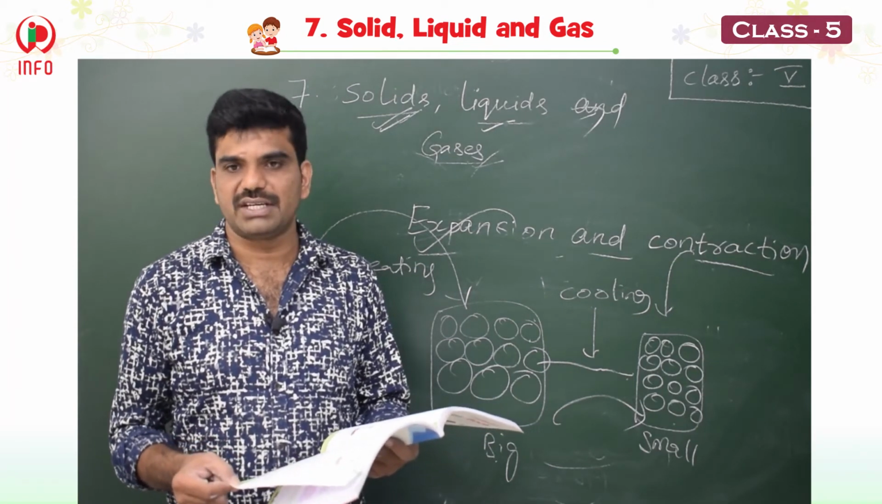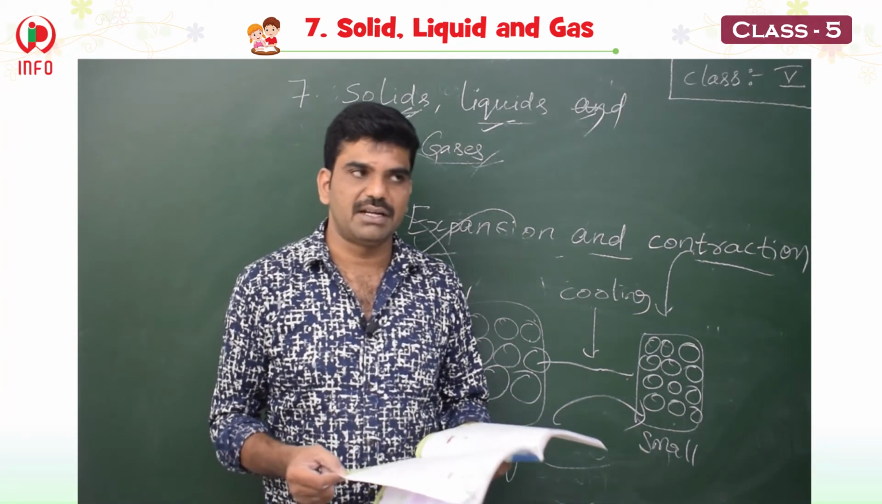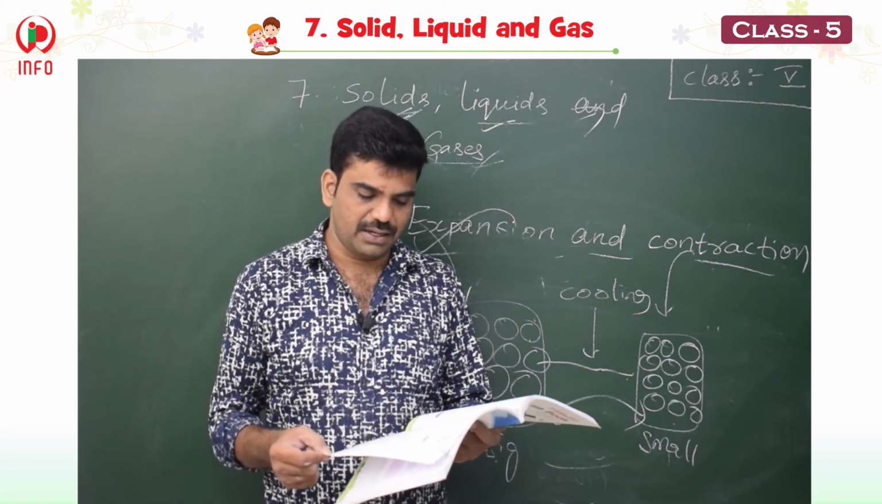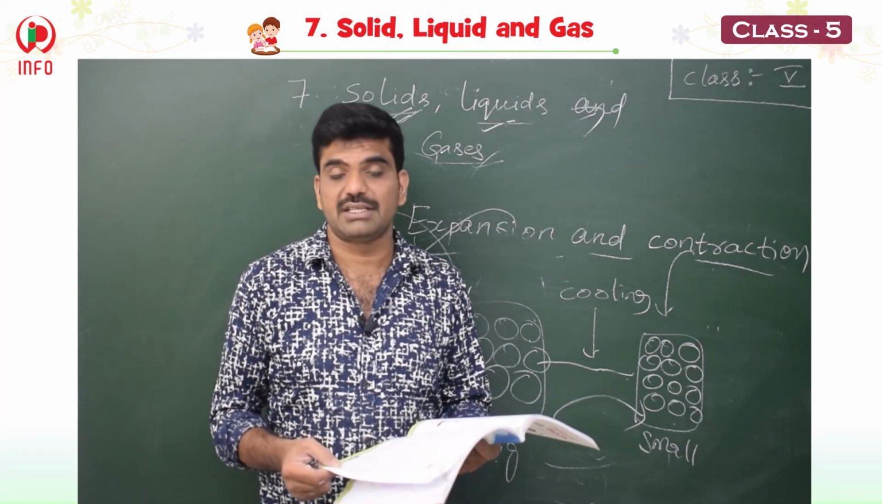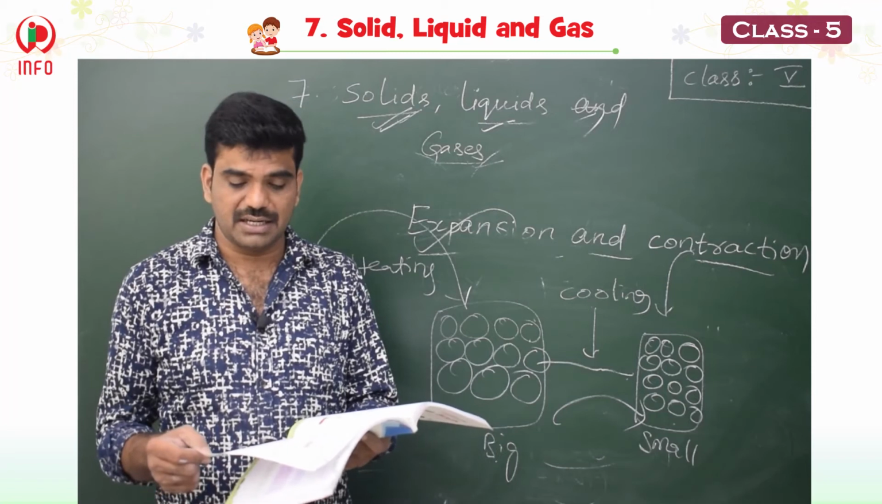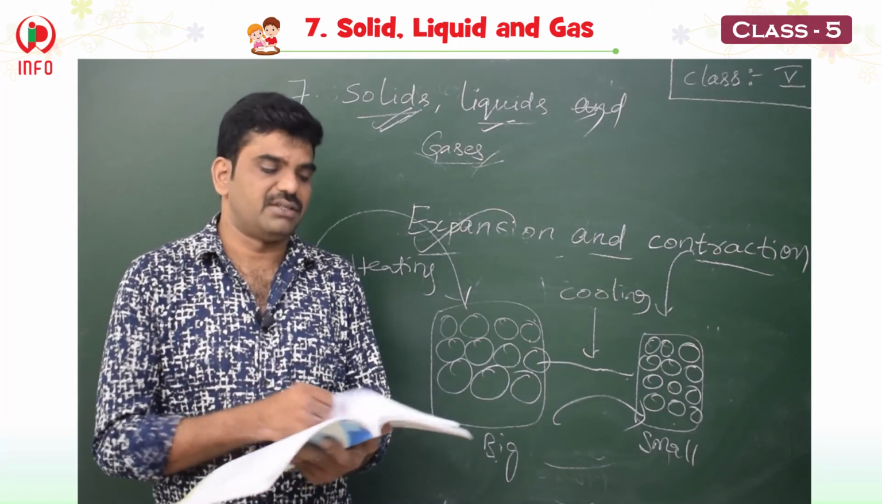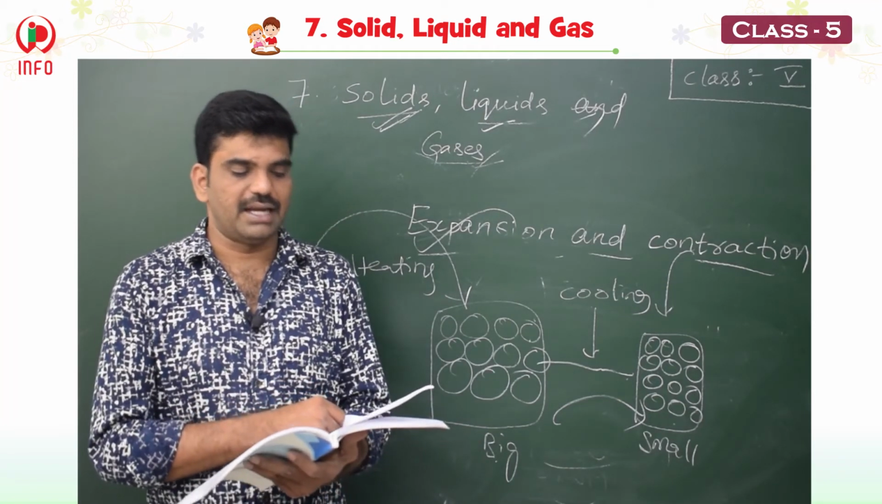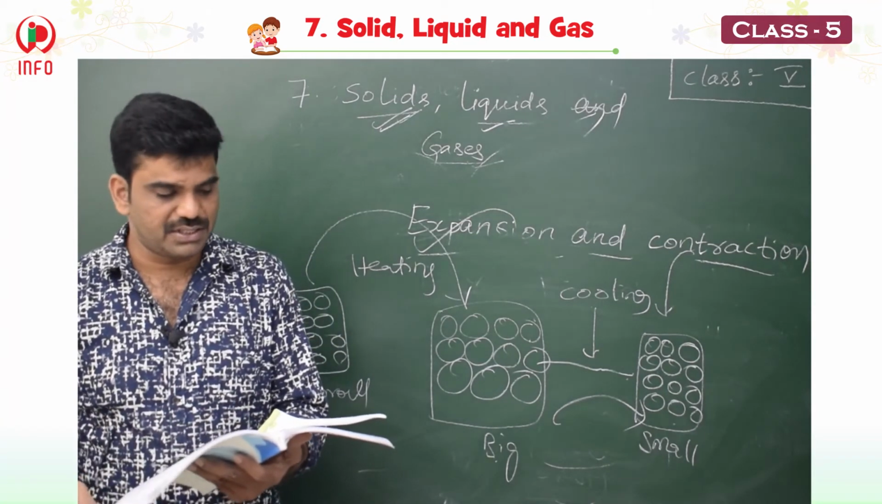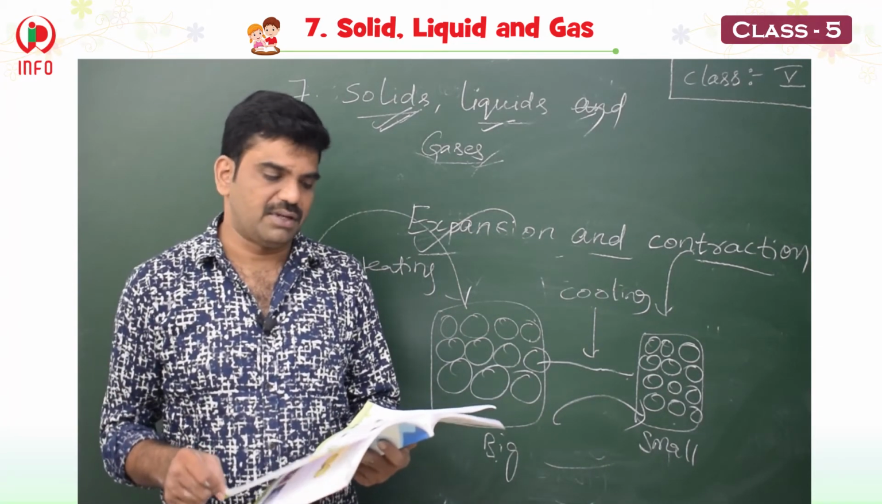And changes of state, children, physical change. There are mainly two types of changes in the matter. One is physical change, second one is chemical change. Physical change is temporary and can be reversed. Chemical change is permanent and cannot be reversed.